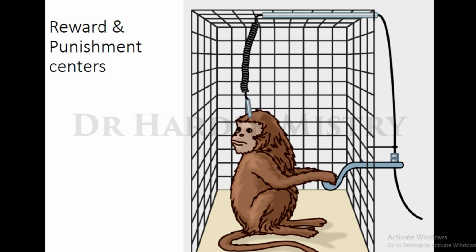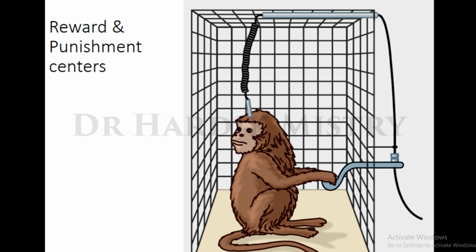Now what is happening in this experiment? Reward activity: when the monkey presses the handle, the monkey will get food. Every time the monkey presses the handle, every time it will get food. So it's one type of rewarding effect, and the monkey will try to press the handle again and again because it is gifted with food items. So that is the reward type of behavior.